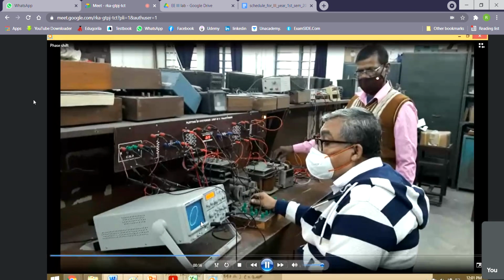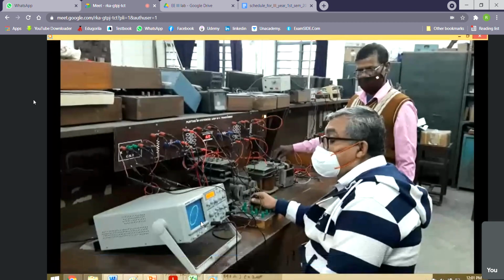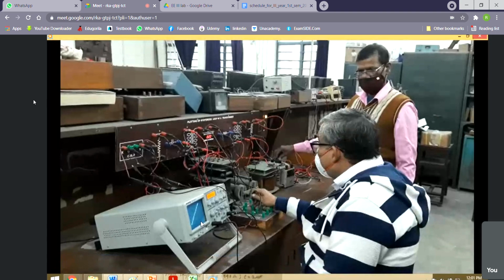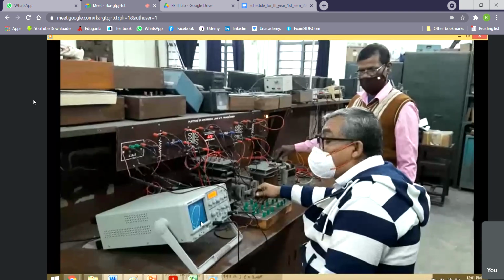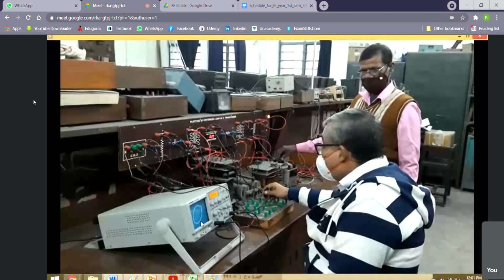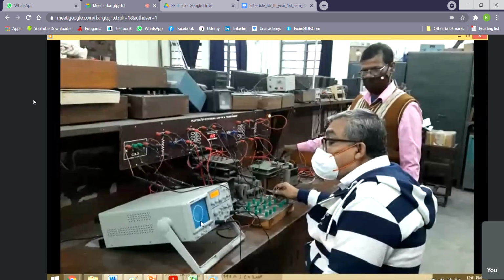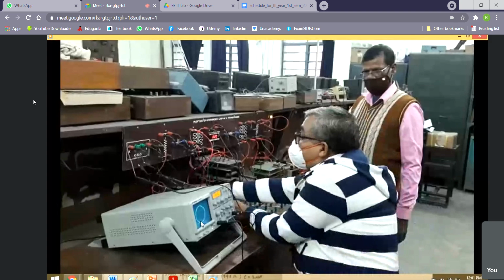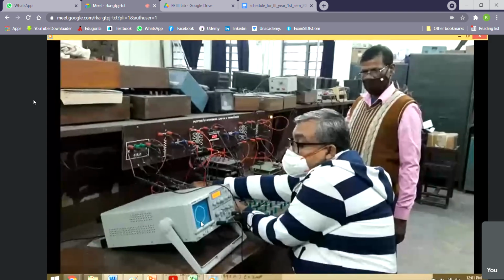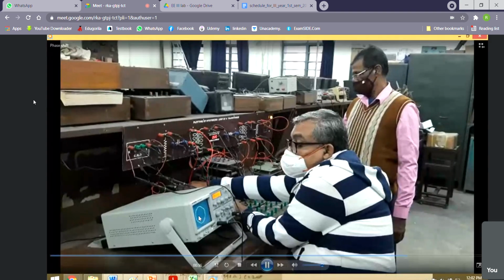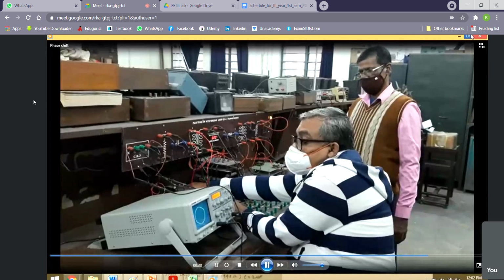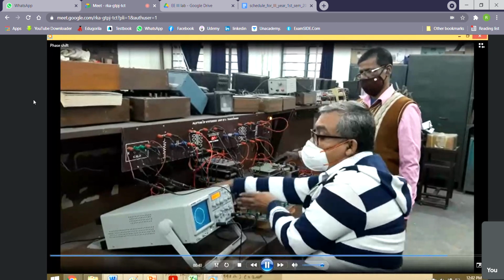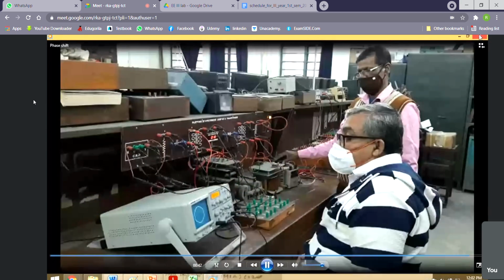If the two voltage waveforms are equal, this is for 45 degree. By adjusting the resistance to any value, we can get the 45 degree angle. So 45 degree will be trial and error, because 45 degree means 1 by root 2. So we have to see whether the intercept ratio is 0.707 or not. From there we have to calculate. Generally an exact 45 degree does not come, it comes near to 45 degree.